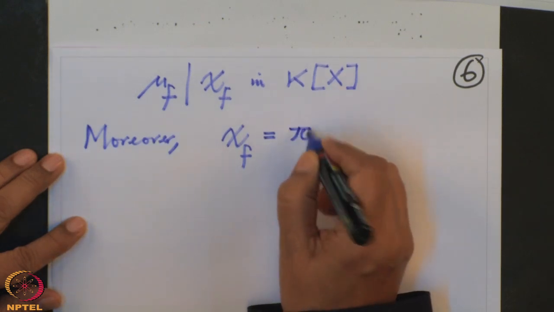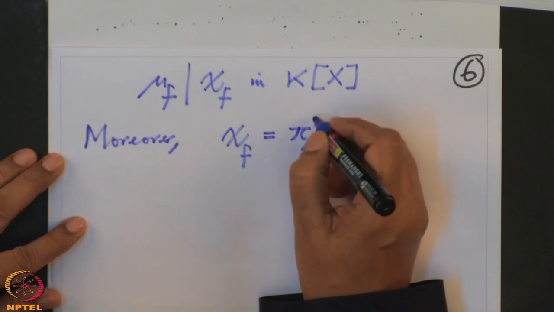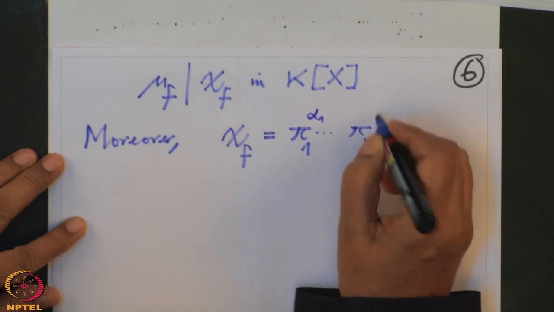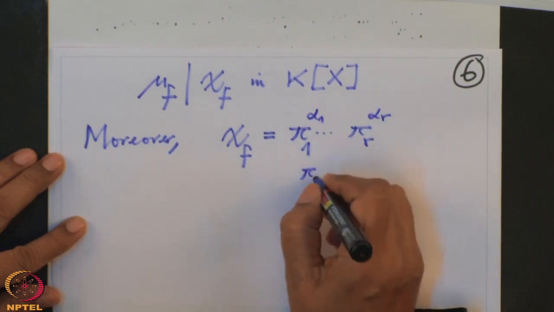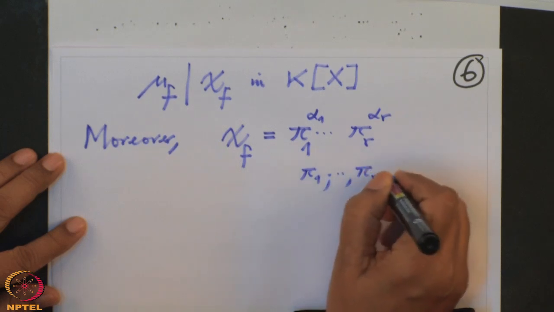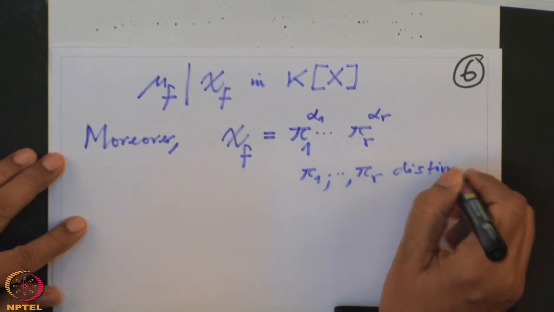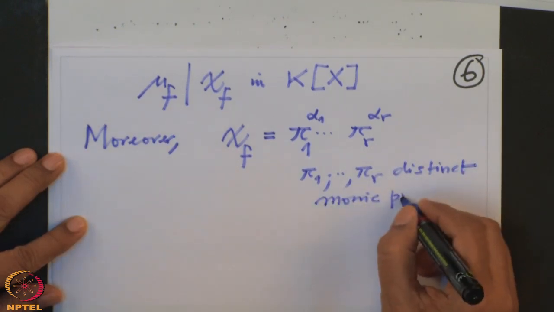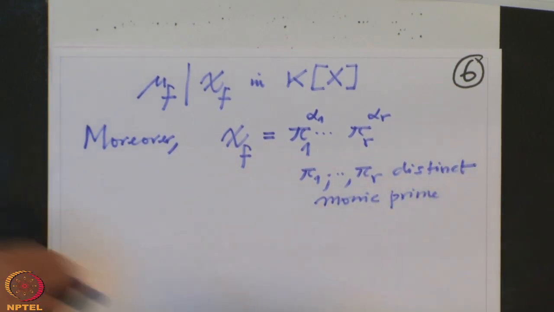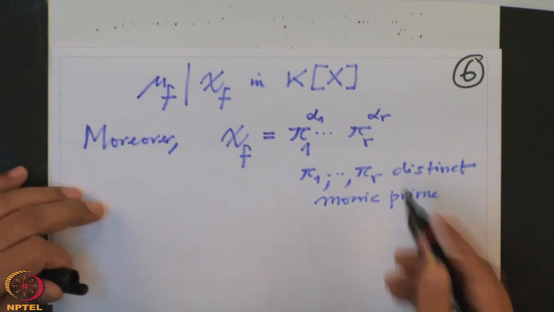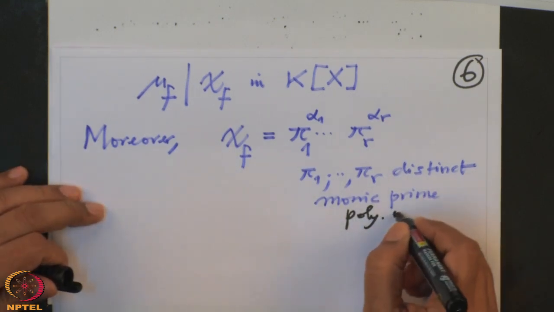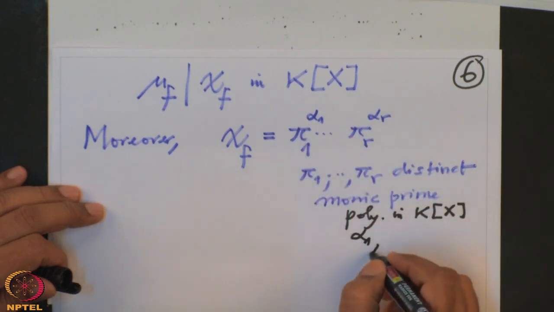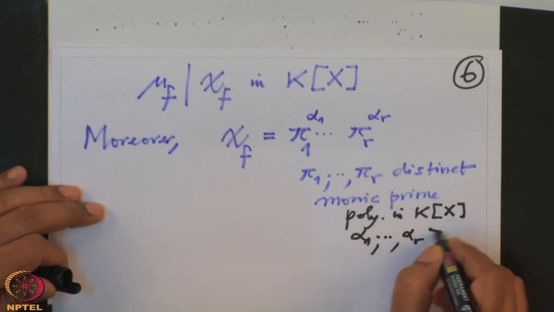That is pi 1 to the power alpha 1, up to pi r to the power alpha r, where pi 1 to pi r are distinct monic prime polynomials in kx, and they occur with multiplicities alpha 1 to alpha r, which are non-zero natural numbers.